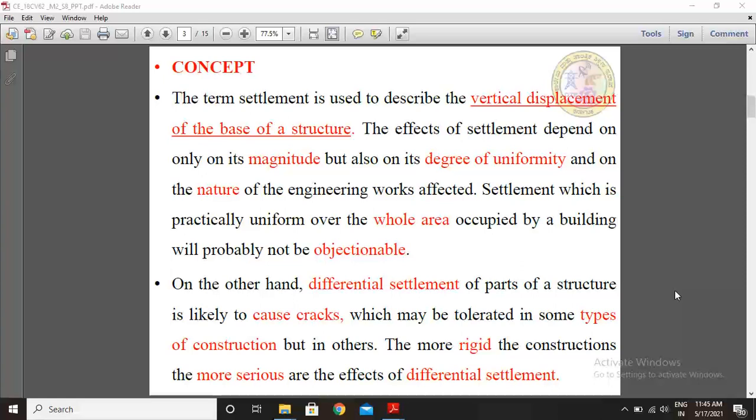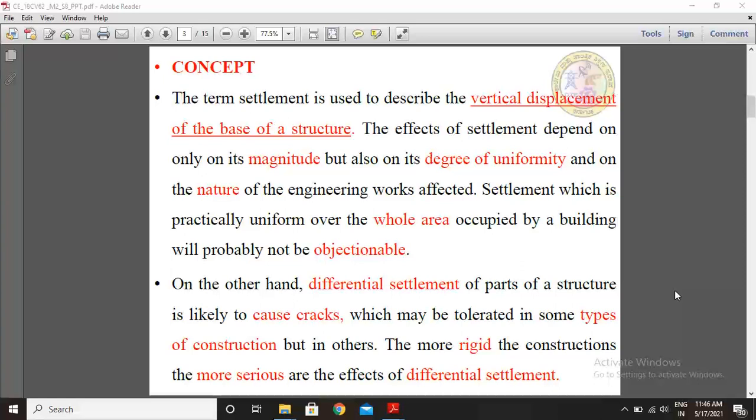On the other hand, differential settlement of parts of a structure is likely to cause cracks, which may be tolerated in some types of construction but not in others.